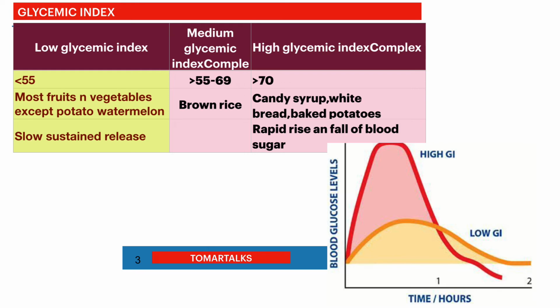So foods with a high glycemic index, as we can see, are candies and syrup, and brown rice comes under the medium glycemic index foods. Most of the fruits and vegetables, except for potato and watermelon, come in the foods with low glycemic index. What is the range? Less than 55. If the glycemic index is less than 55, they are called foods with a low glycemic index. 55 to 69 is the medium range, and the higher range of glycemic index is more than 70.